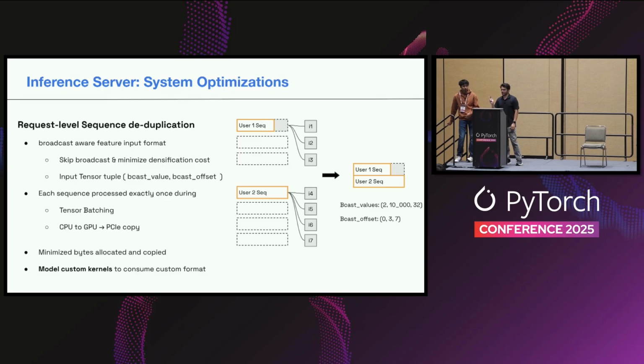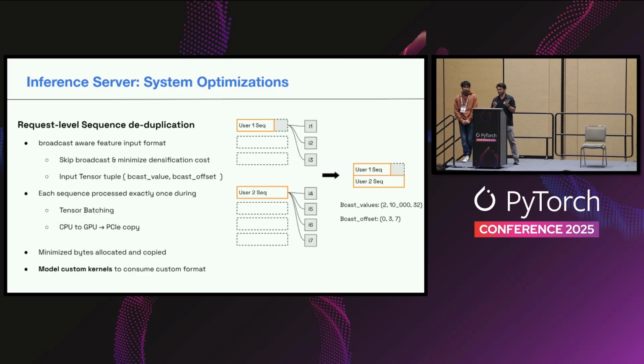If you look at the diagram on the right, this is a very typical scenario in ranking systems. You have a user request. Say the first user request is trying to rank 3 items, and the second user request is trying to rank 4 different items. Instead of broadcasting the sequence multiple times, you can just keep 1 copy of every unique user sequence that you see. So instead of maintaining 7 copies here, we just have 2 copies, 1 representing every unique request.